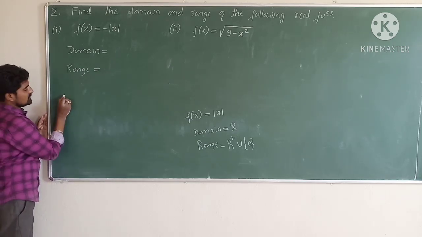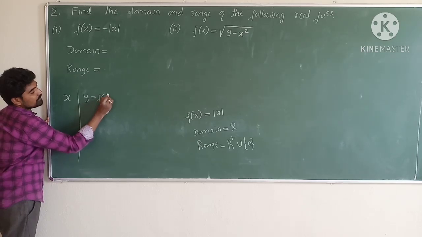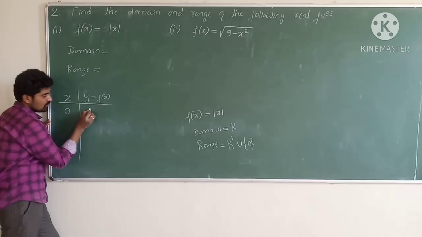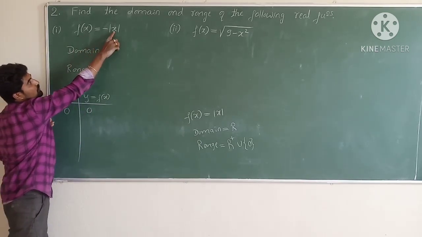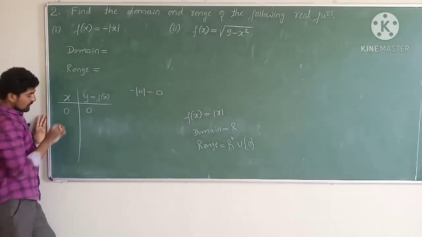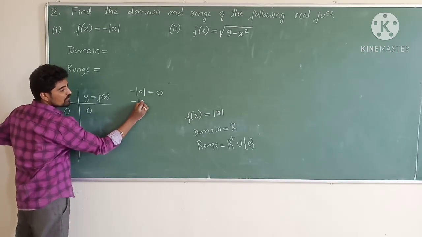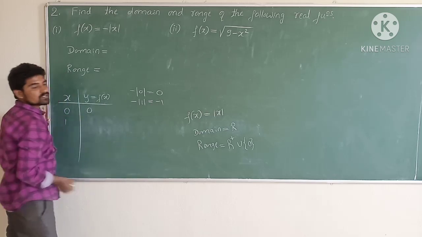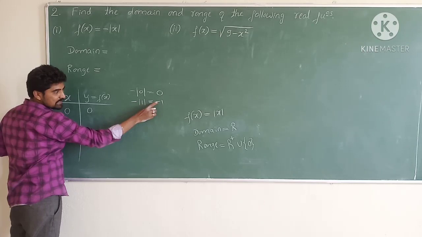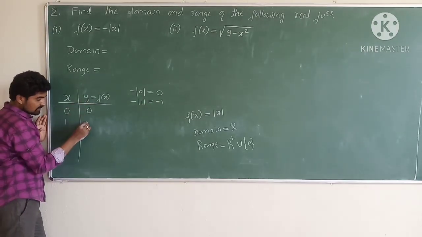So let us consider this is x and this is y. Y is what? f(x). When the value of x is 0, the value of y is also 0. Putting x equals 0, minus of modulus of 0 equals 0. When x is 1, the value of minus of modulus of 1 is minus 1. Minus as it is, modulus of 1 is 1. Therefore, when x is 1, the value of y is minus 1.